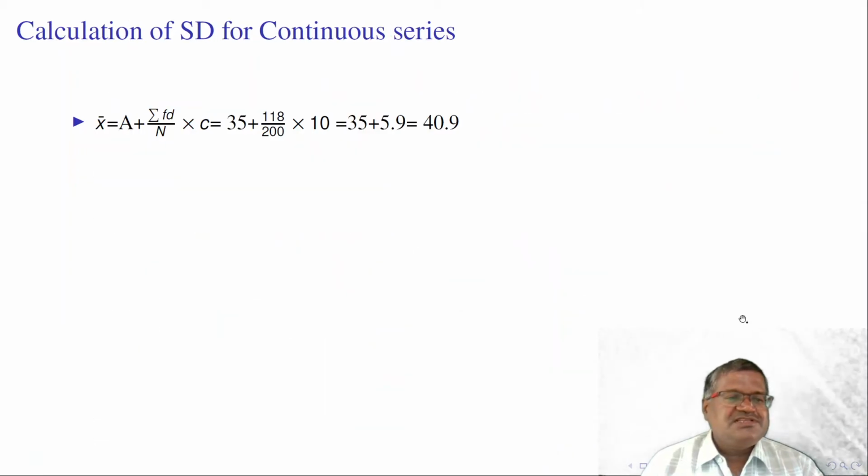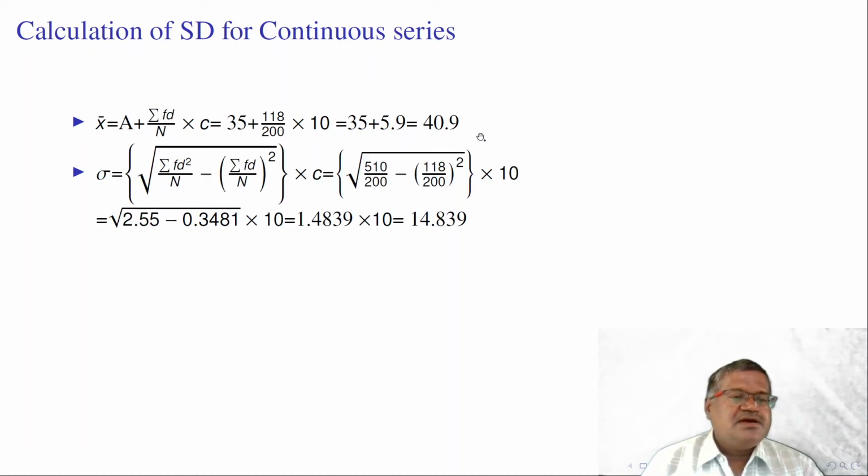By substituting these values, first we need to calculate the mean. Mean x bar is equal to A plus summation FD by n into C. This is 40.9, and the standard deviation sigma, by using the formula, is 14.839, the standard deviation for continuous data.